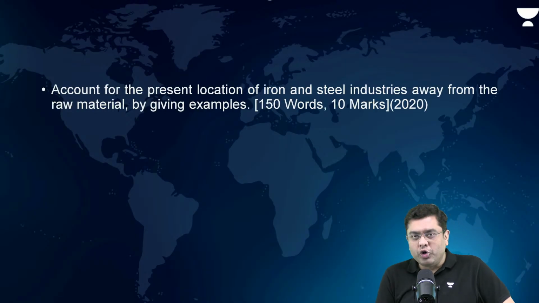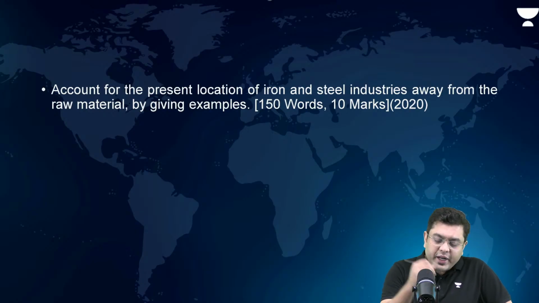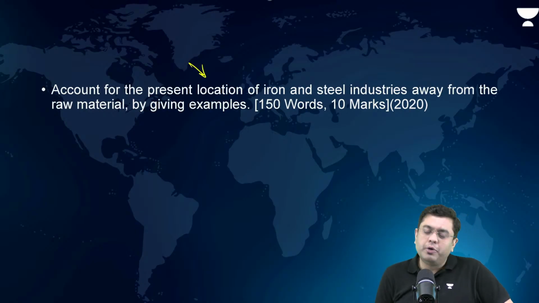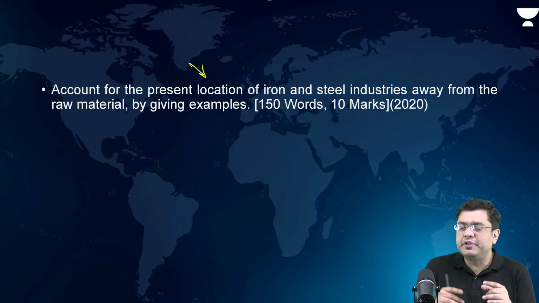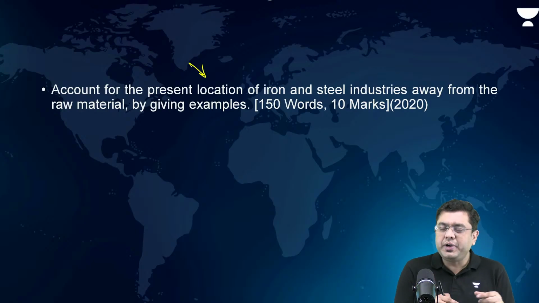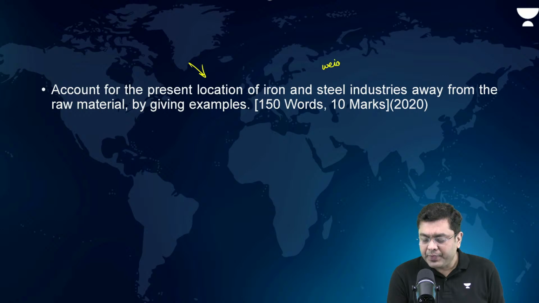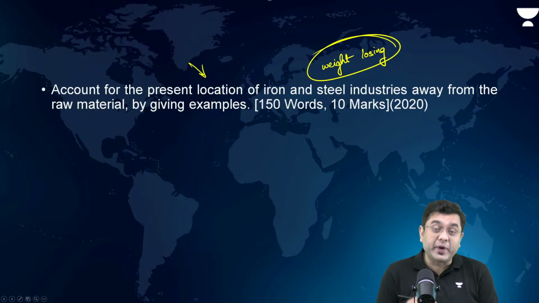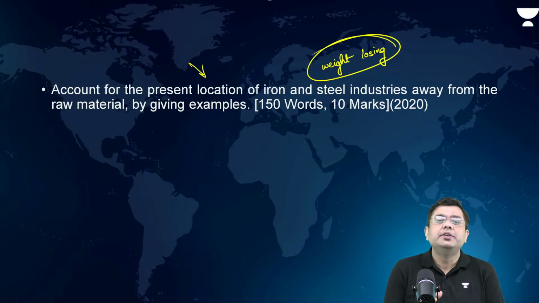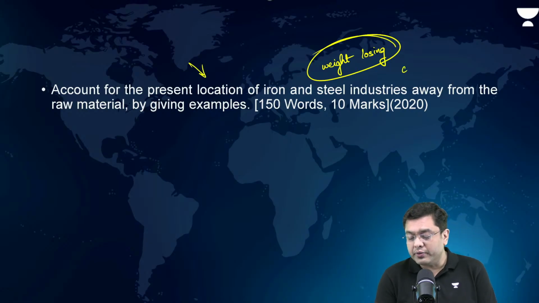Account for the present location of iron and steel industries away from the raw material by giving examples. This question is a simple question which talks about the iron and steel industry, is it a weight gaining or weight losing industry. It is a weight losing industry. Now, this weight losing industry, where should it be situated? Weight losing industries generally are situated closer to raw material, to save the material cost or the transportation cost.